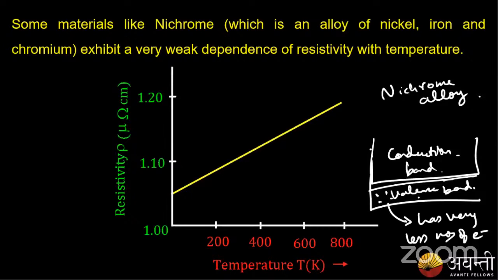I hope this is understood, guys. Why does nichrome alloy show very weak dependence of resistivity? It is because it has very few free electrons in it. So even on increasing the temperature, only that many electrons will pass, and this nichrome alloy does not show any significant change in its resistivity.